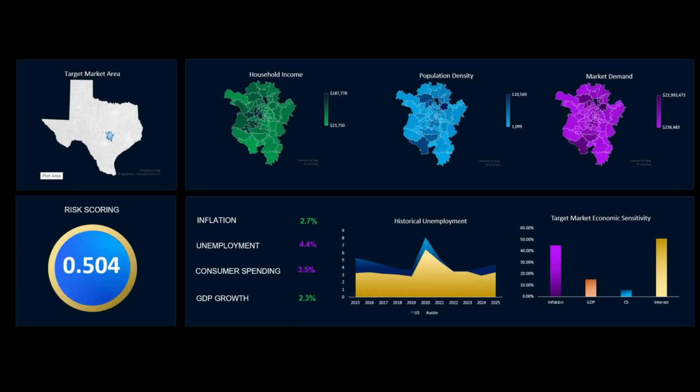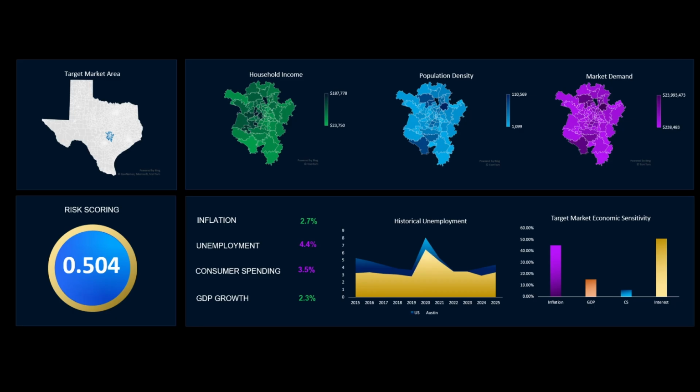And here it is. This is the end result of all the number crunching. As you can see, the target market area is specific for Austin. There's an overview of the household income. This is broken down by zip code. Same with the population density and market demand. Very importantly, this is the historical unemployment rate for Austin as compared to the United States as a whole.